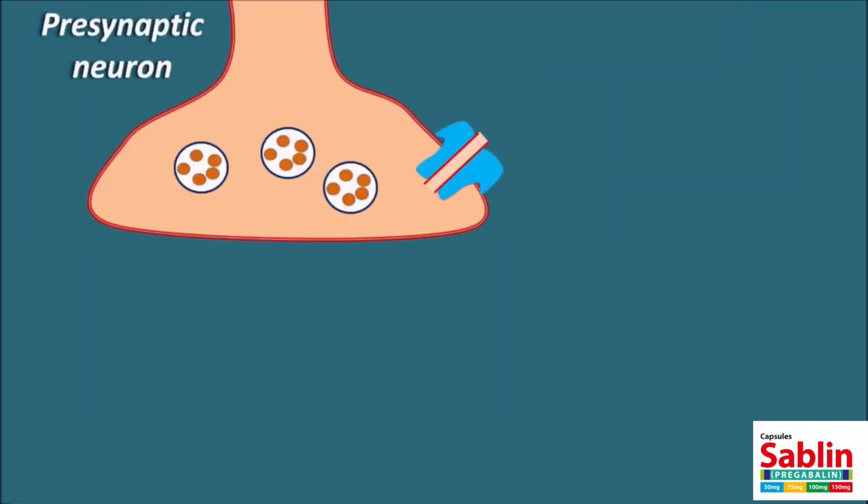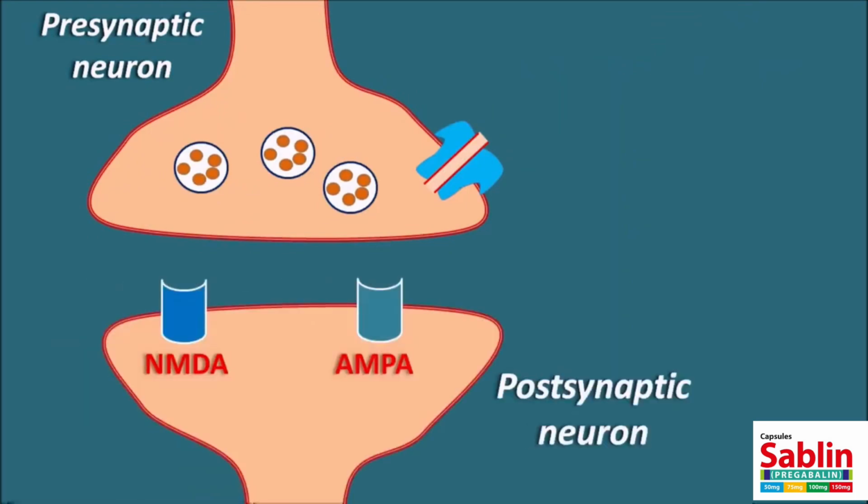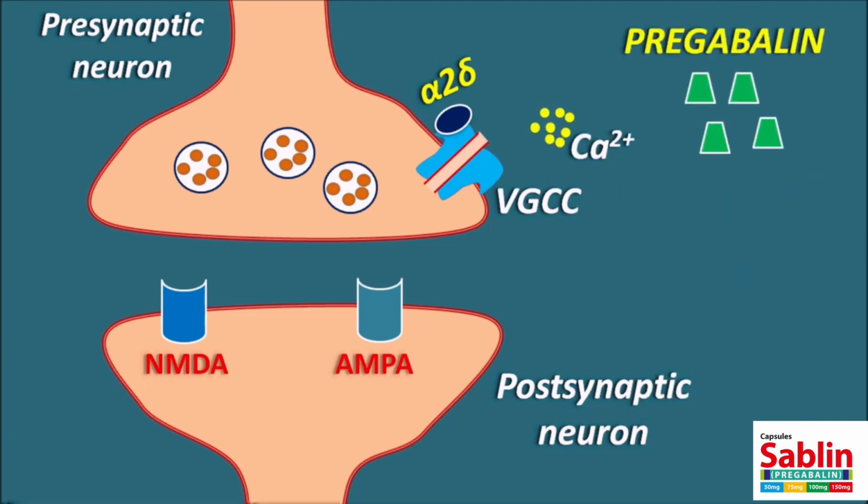Now let us see how pregabalin acts. So this is a presynaptic neuron and this is a postsynaptic neuron. Within the presynaptic neuron, voltage-gated calcium channels are important for release of the neurotransmitters. But these ion channels have a modulatory site, called the alpha-2-delta site. This site modulates the entry of calcium through the voltage-gated calcium channels. Now when we use pregabalin, it binds to the alpha-2-delta site on these voltage-gated calcium channels, and modulates them so that these channels are inactivated.